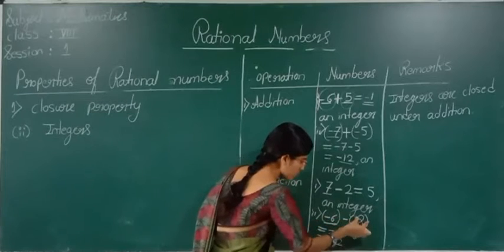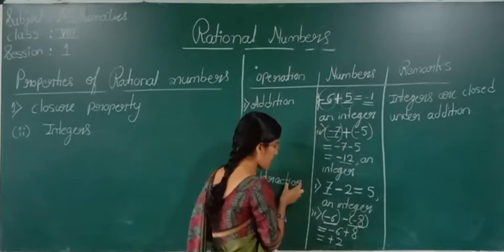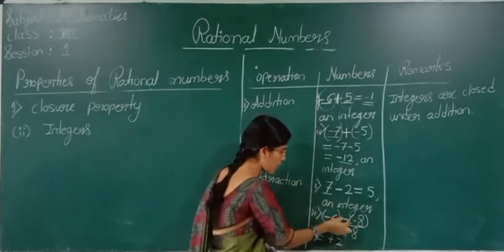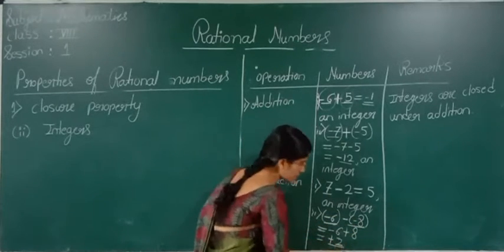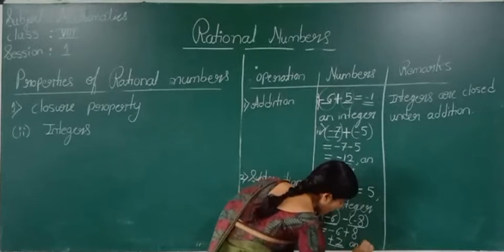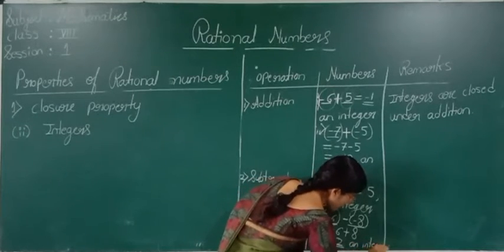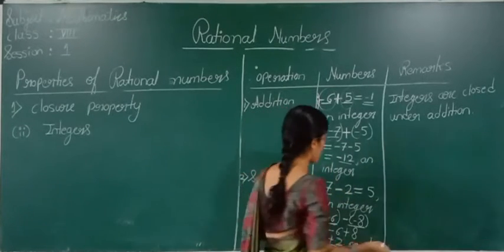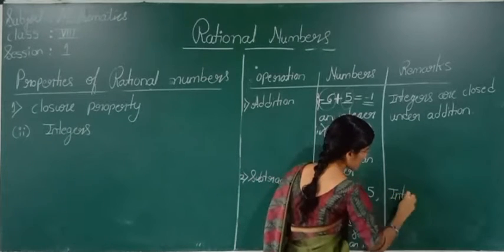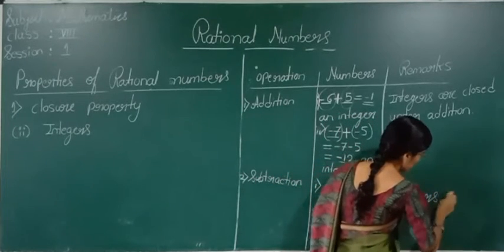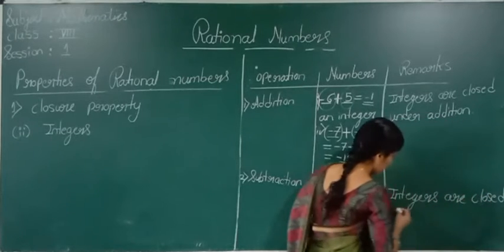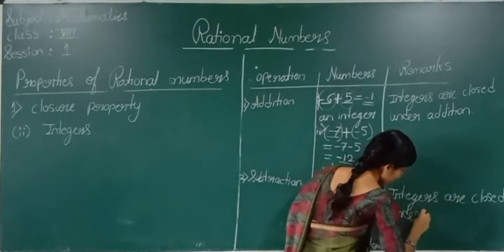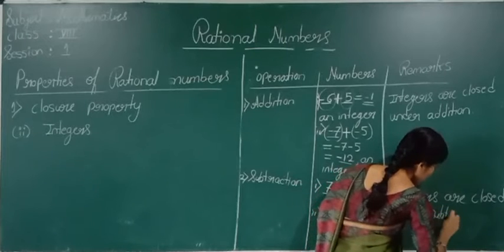If we take two integers and perform subtraction, again the result is an integer, right? Plus 2 is an integer. So what can we tell? We can tell that integers are closed under subtraction.